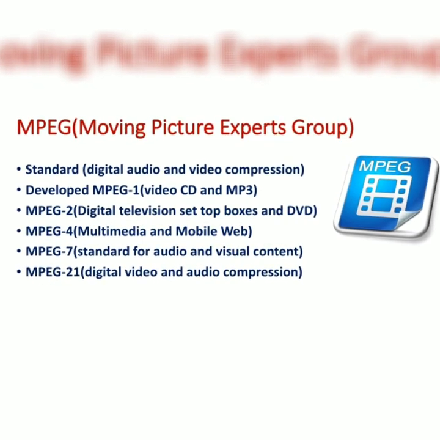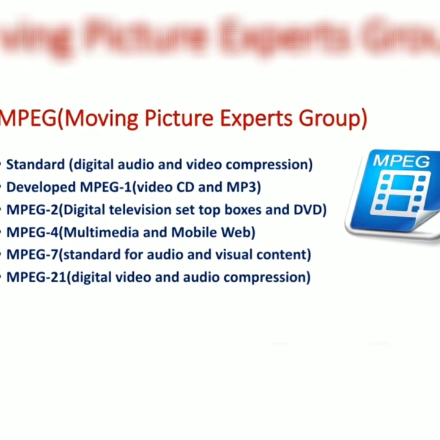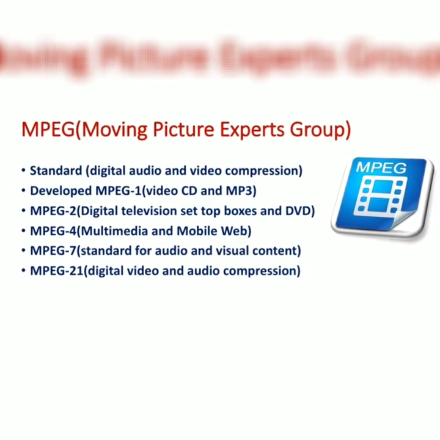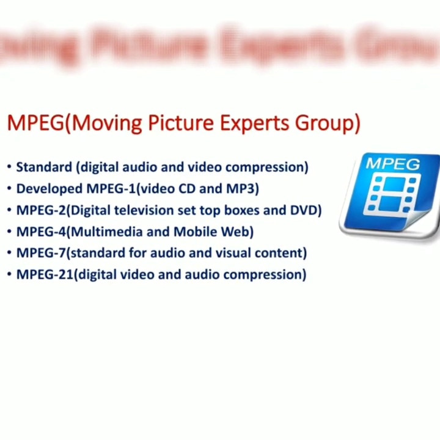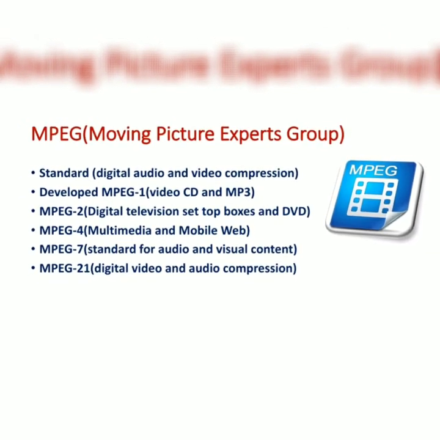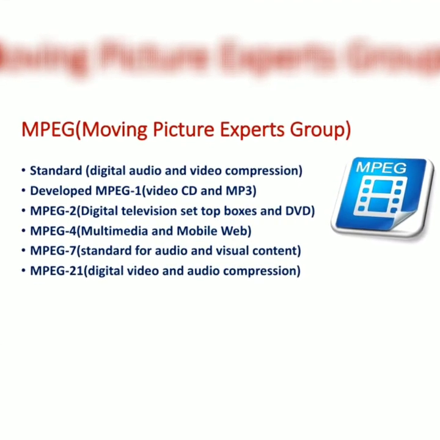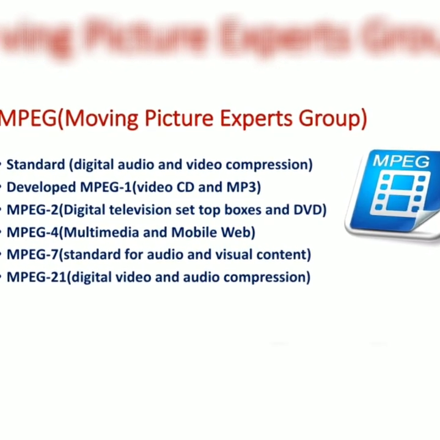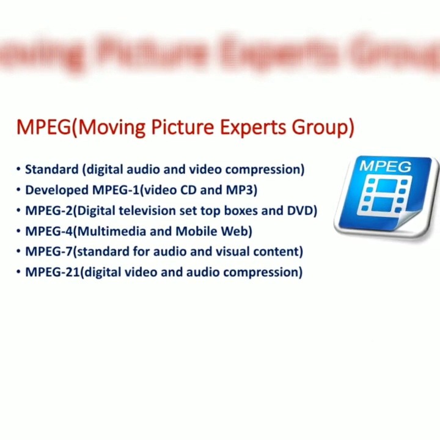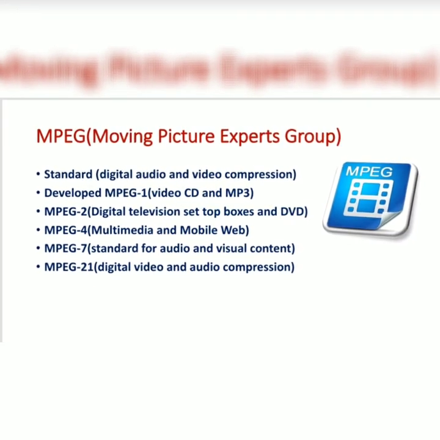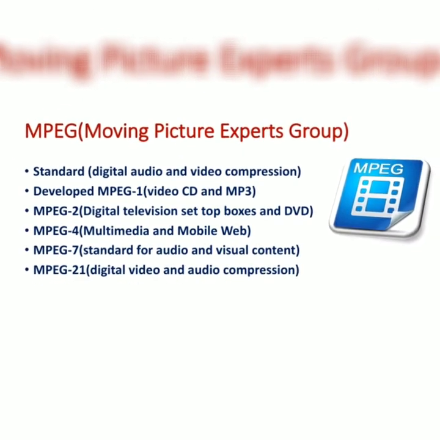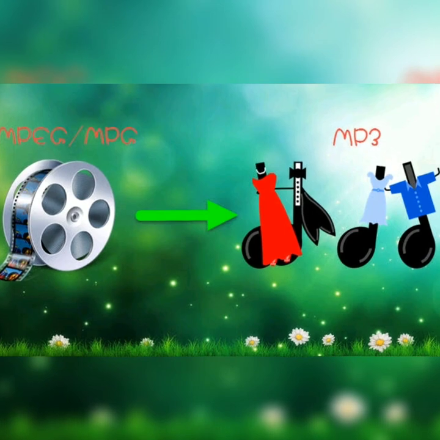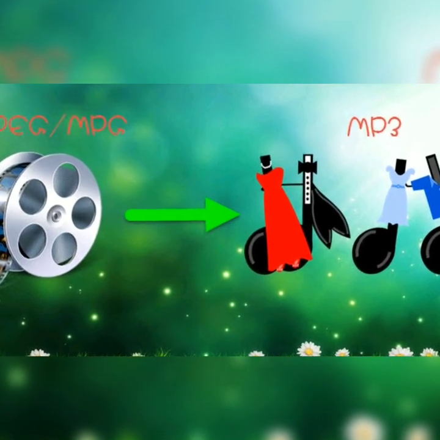This type of file provides an ISO standard for digital audio and video compression. This file format has several standards like MPEG 1, MPEG 2, MPEG 4, MPEG 7 and MPEG 21. MPEG 1 is mainly for video CD and MP3, and MPEG 2 is for digital television set-top boxes and DVD. MPEG 4 is for multimedia and mobile web. MPEG 7 is a standard for audio and visual content, and MPEG 21 is a standard for digital video and audio compression. This is an example of converting an MPEG file to MP3 file format.